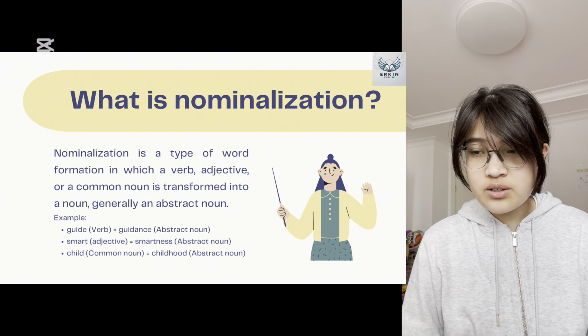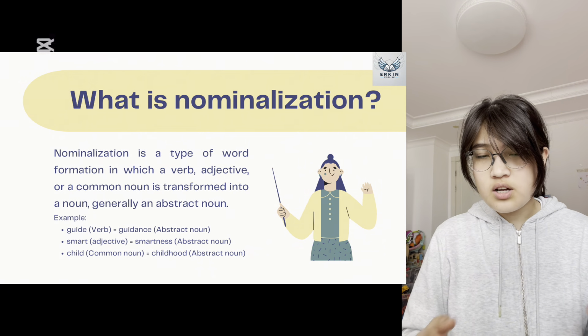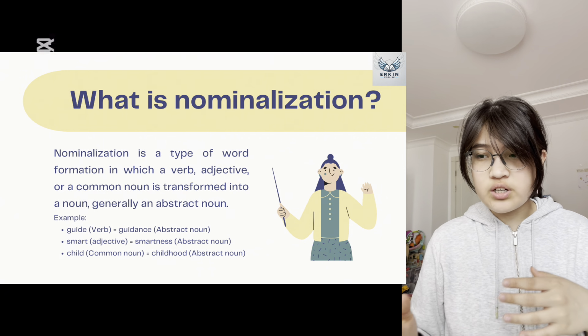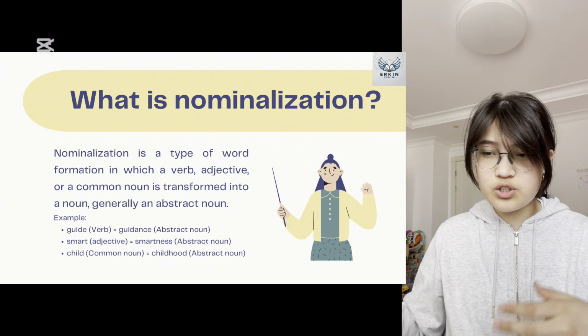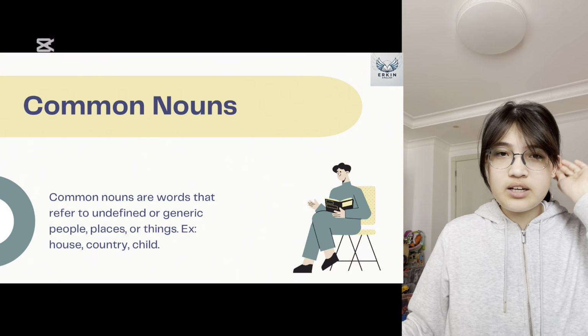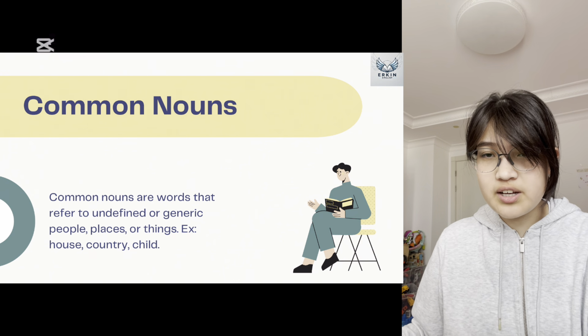For example, guide, which is a verb, transforms into guidance, which is an abstract noun. Smart, which is an adjective, transforms into smartness, which is an abstract noun. And child, which is a common noun, turns into childhood, which is also an abstract noun. So perhaps, I'm not sure if you know what common nouns and abstract nouns are. We are going to cover that again.